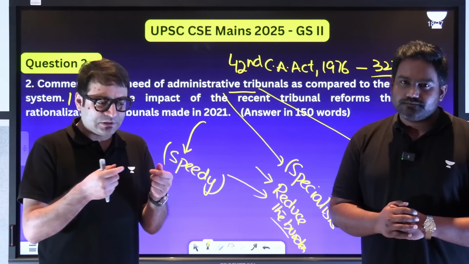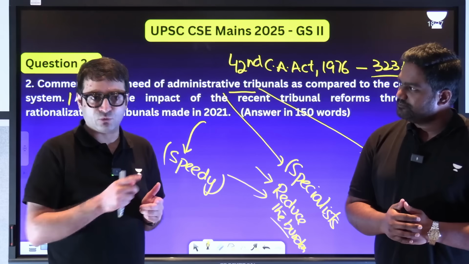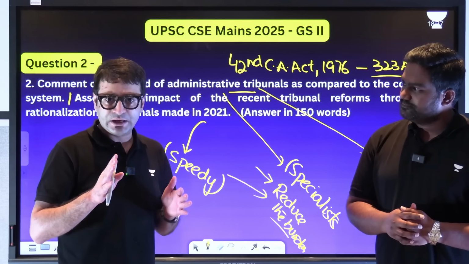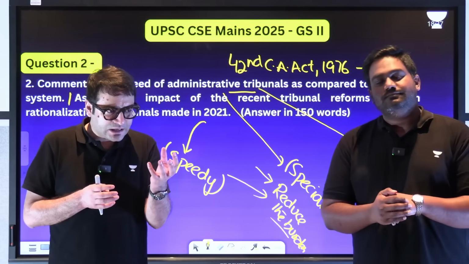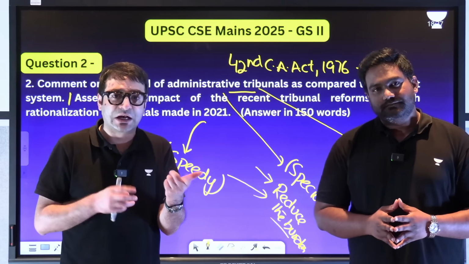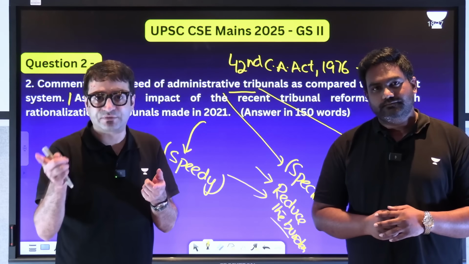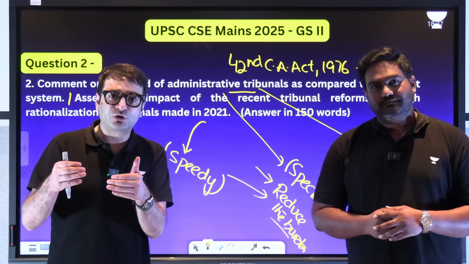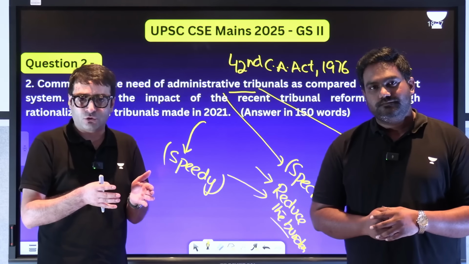Because sometimes, the award given by the tribunal, you can appeal directly before the Supreme Court and you are bypassing the High Court, which primarily means one, listen to me carefully. If I'm a High Court judge, I cannot hear cases related to environment because for that we have NGT, and cases related to service matters, for that we have CAT. And if at all you want to appeal against these awards, you directly go to the Supreme Court. So you're bypassing the High Court.